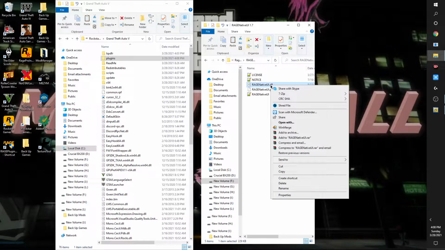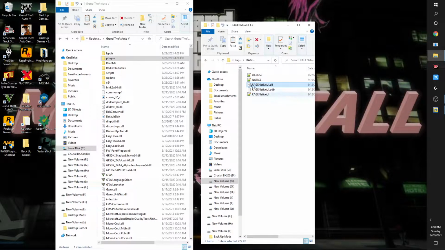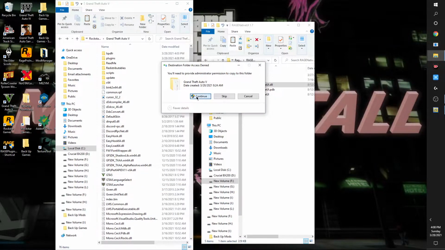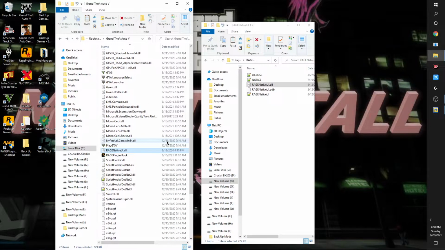RageNativeUI. I found it best just to install the one file, RageNativeUI.dll. I don't install the extra corresponding files. I found it's not needed, and sometimes it could cause a glitch in the matrix with your game as well.